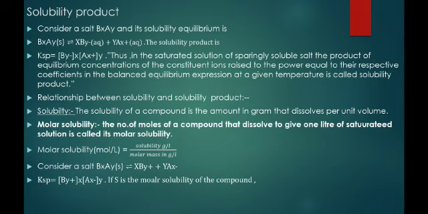If S is the molar solubility of the compound, therefore the concentration of B^y+ is equal to xS mole per liter and the concentration of A^x- is equal to yS mole per liter.